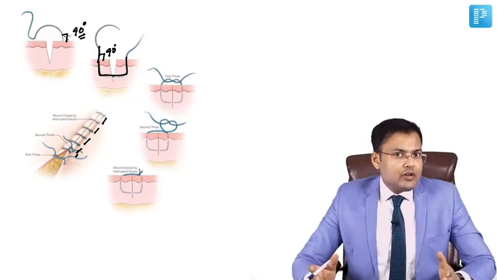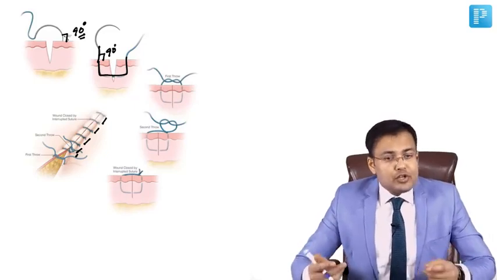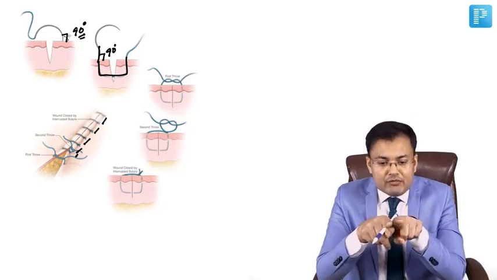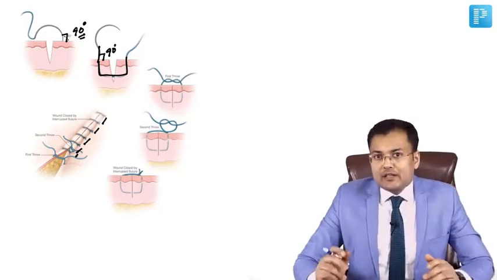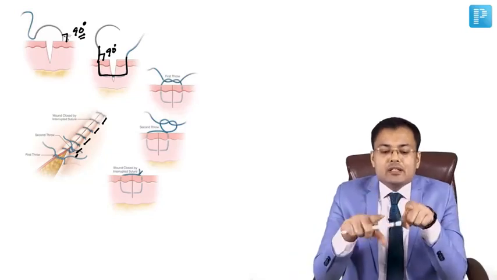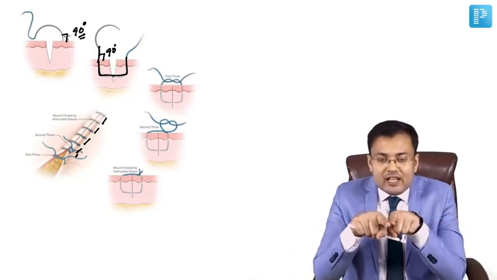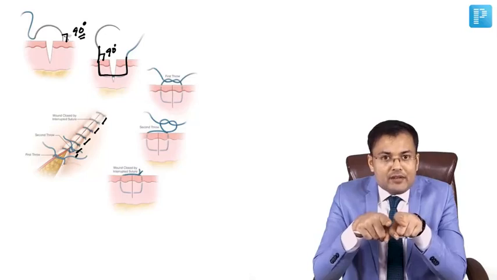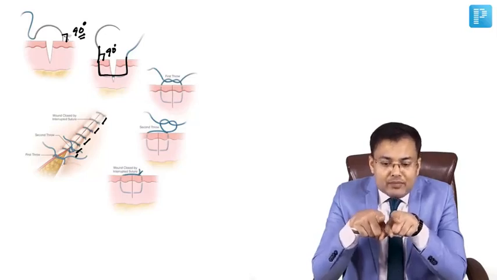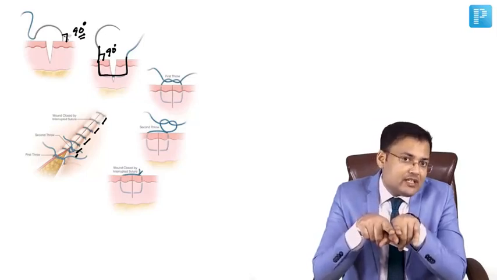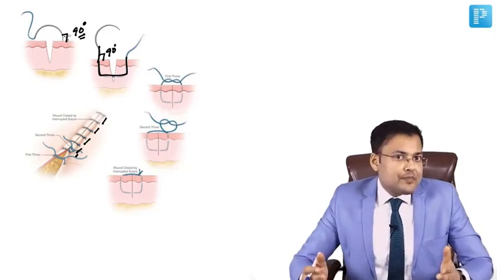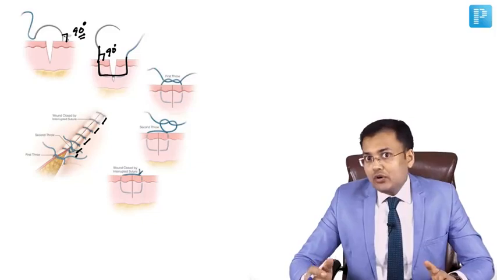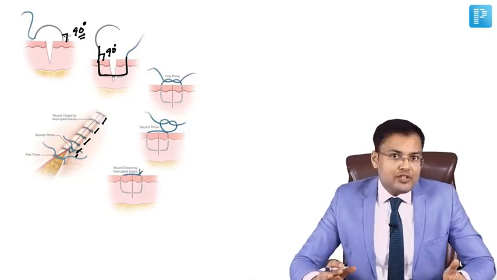If you want eversion or inversion of wound edges, generally we go for mattress sutures. You have seen that some wounds do not have even edges. If it's not even, for better approximation of wound edges, we go for mattress sutures. Mattress sutures are of two types: vertical mattress and horizontal mattress. How to differentiate? Have a look.